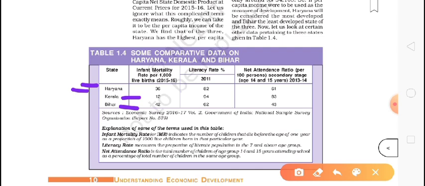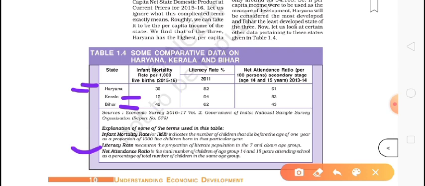Now we come to the literacy rate. I hope you know about it. Literacy rate measures the proportion of the literate population aged 7 and above. I just want to tell you how it is considered in our country.